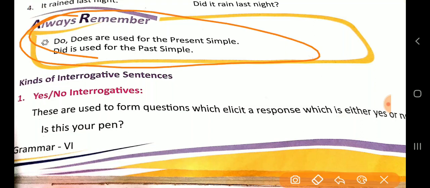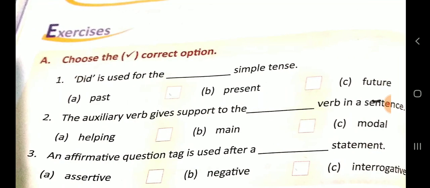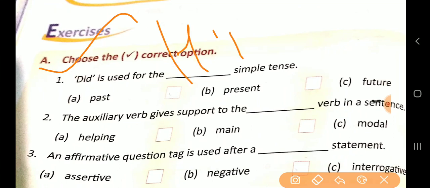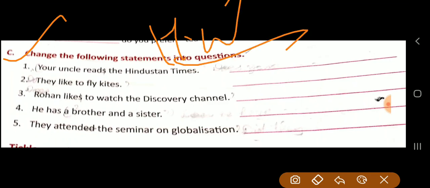Write in your notebook. So finally you have this exercise homework. Choose the correct option. Homework: you have to use these words to form the interrogative sentence. Okay. Write here. And this also. So this is also your homework. Now first one already I told you. The first one will be here: Does your uncle read the Hindustan Times? Question mark. Okay. Interrogative sentence. You have to change the following statements into questions.